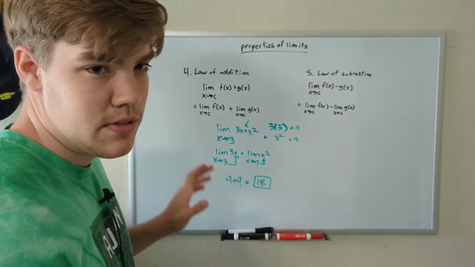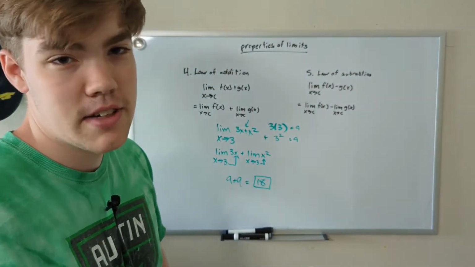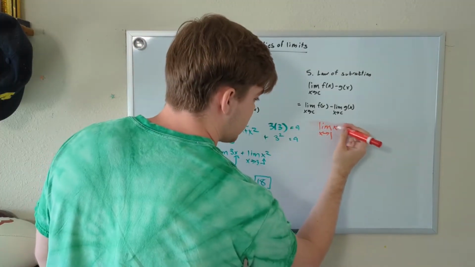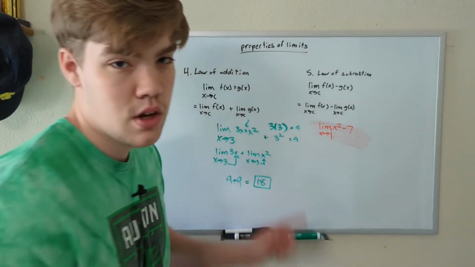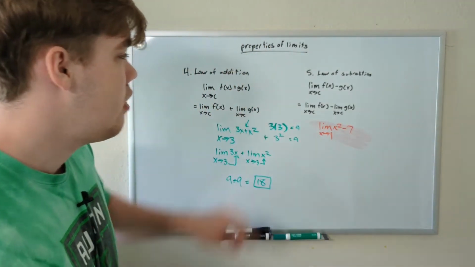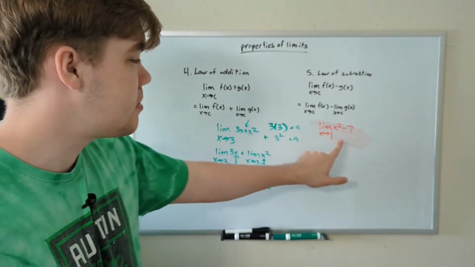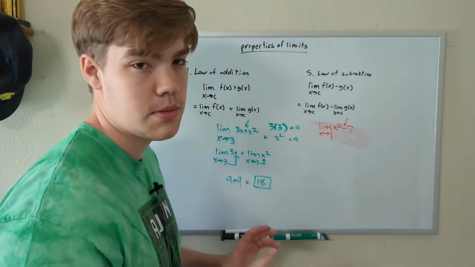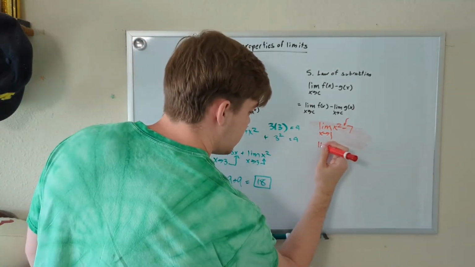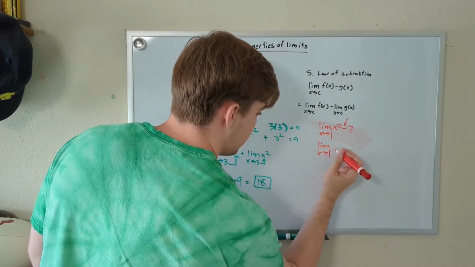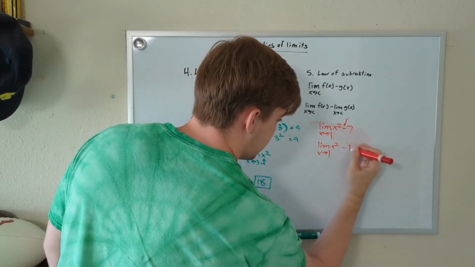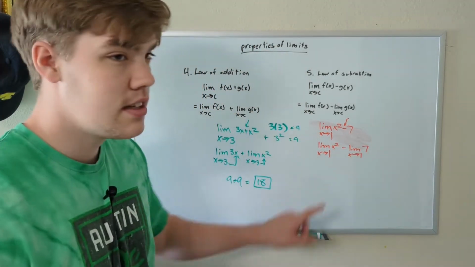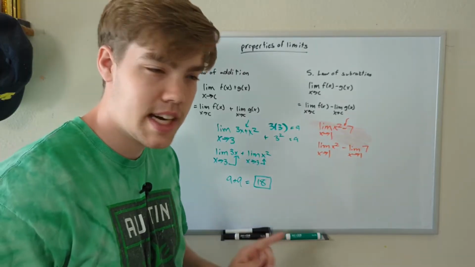Let's do a slightly different example for subtraction, and I'll even use the red pen for funsies. Let's find the limit as x approaches 1 of x squared minus 7. What is the limit of this function? Well, based on our law of subtraction, we can split this up by subtraction. And as you can see, we have a minus symbol right there. So let's split it up at that point. So the limit as x approaches 1 of x squared minus the limit as x approaches 1 of 7. This is equivalent to that based on our law of subtraction.